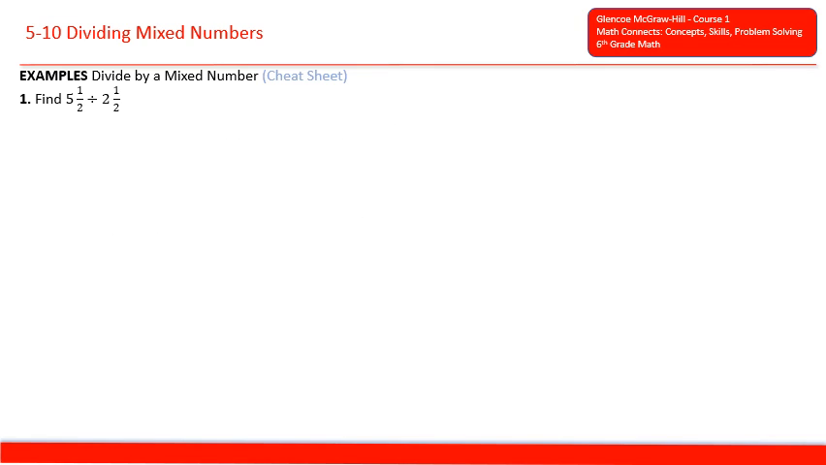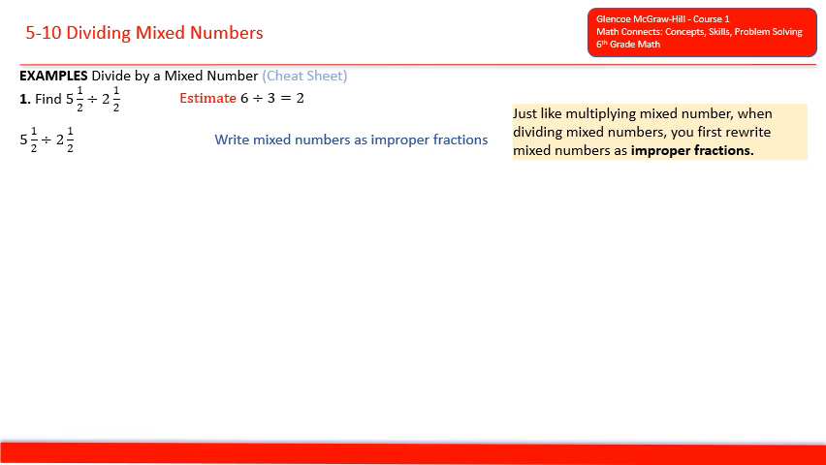And find 5.5 divided by 2.5. So the estimate, 6 divided by 3, is 2. So we have 5.5 divided by 2.5. And just like when we multiply fractions or mixed numbers, we have to convert mixed numbers to improper fractions. Just like multiplying mixed numbers, when dividing mixed numbers, you just rewrite the mixed numbers as improper fractions.